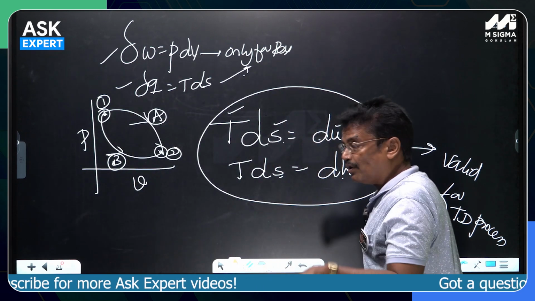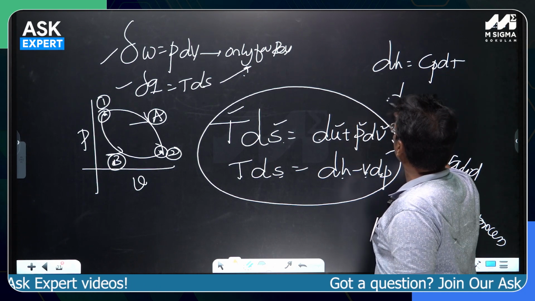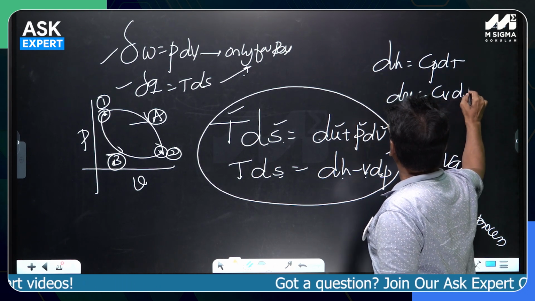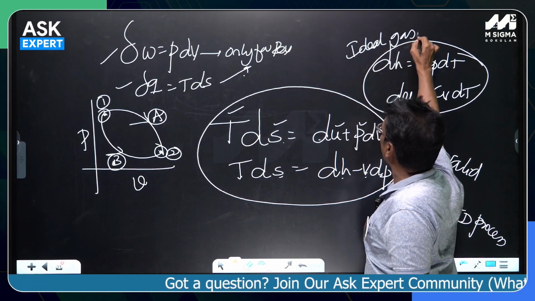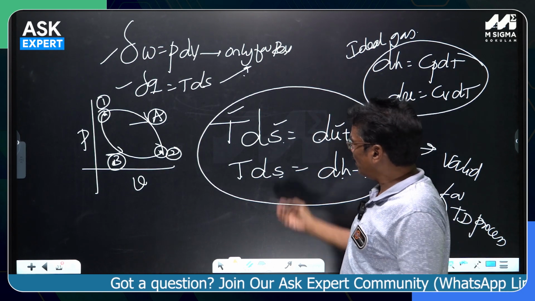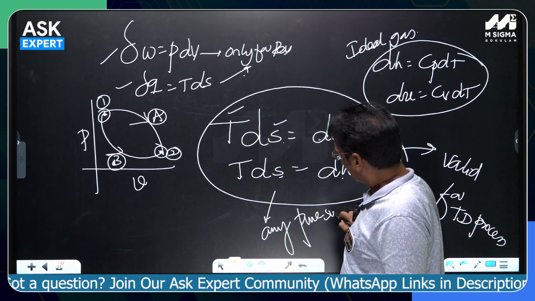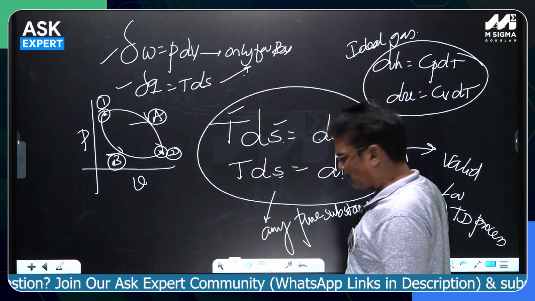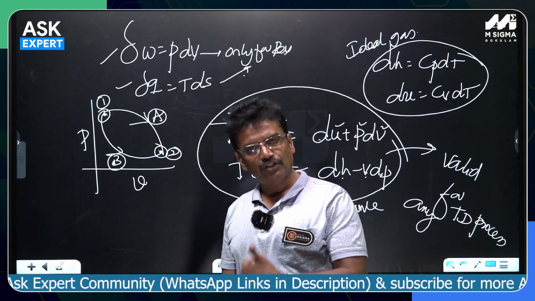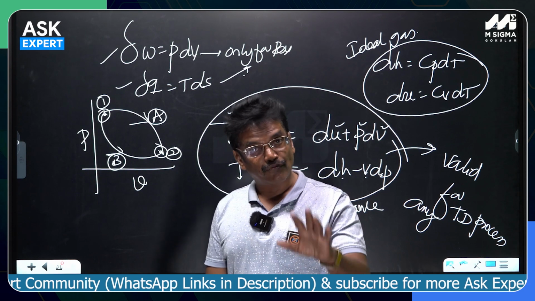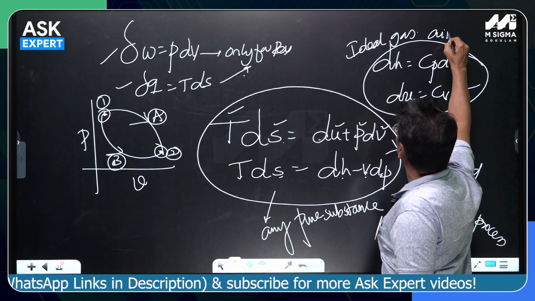And again, only for ideal gas, there are certain relations. dh is Cp into dT, du is Cv into dT. Only for ideal gas. These are exclusively reserved for the ideal gas, like air, which obeys Pv is equal to mRT. Whereas the earlier ones are valid for any pure substance. You can write for steam, for the refrigerant, for the air. All are pure substances. But these are exclusively for the ideal gas like atmospheric air.